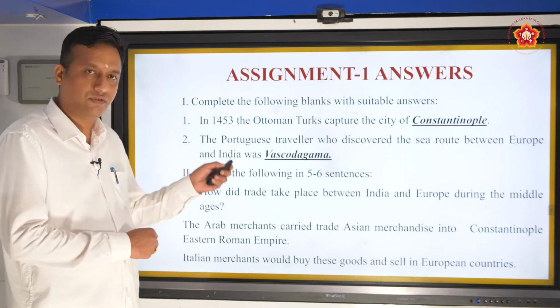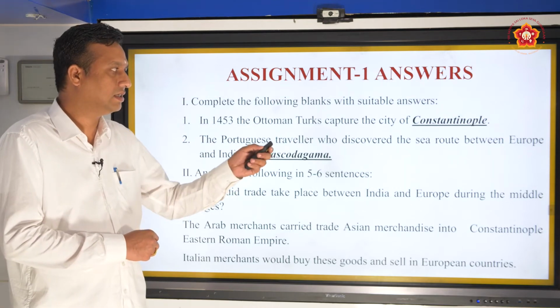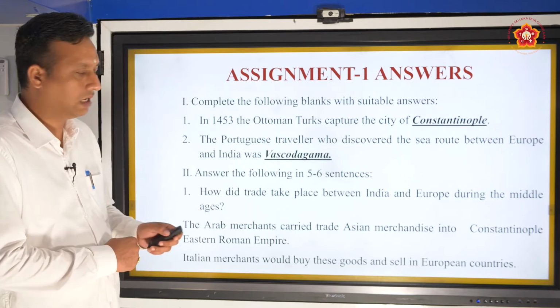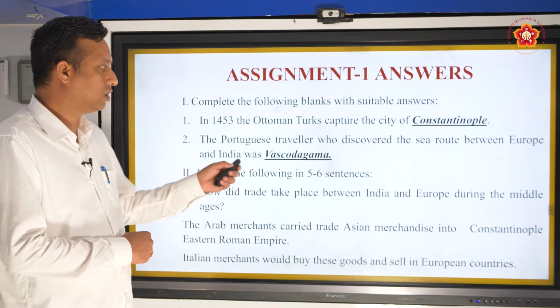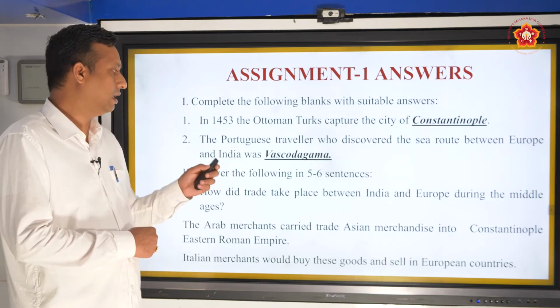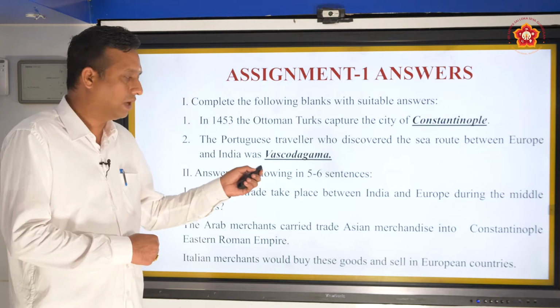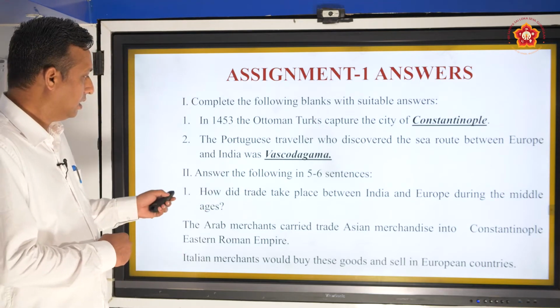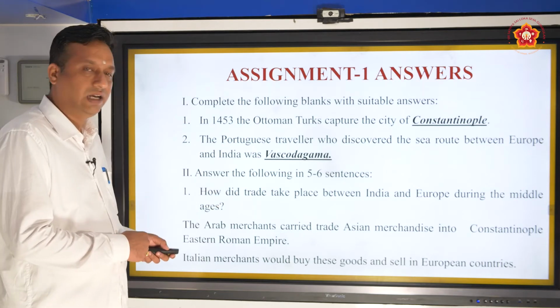In 1453, the Ottoman Turks captured the city of Constantinople, which was called the trade gateway to Europe. The Portuguese traveller who discovered the sea route between Europe and India was Vasco da Gama, who reached India in 1498. Then answer in 5 to 6 sentences.